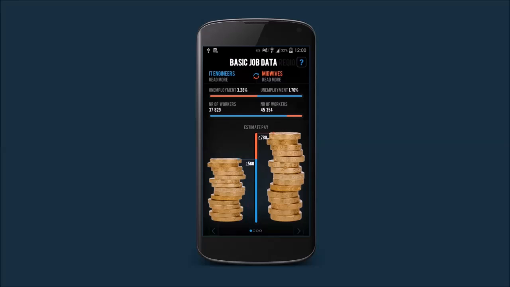On the left-hand side you can see IT engineer in blue. You can also see that the unemployment rate is higher in this profession, represented by a bigger blue chart bar. We try to use different kinds of visual indicators to give you an intuitive and fast understanding of the data.